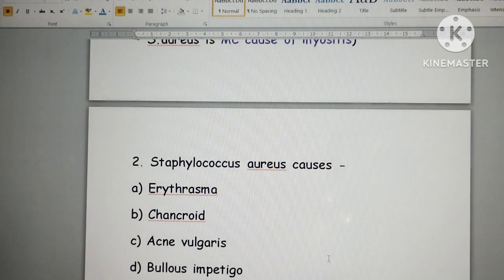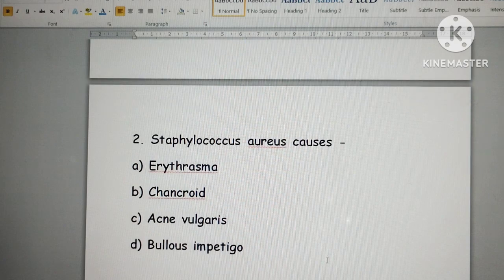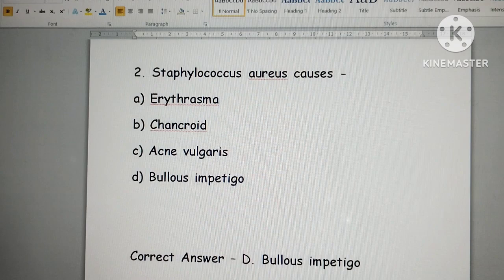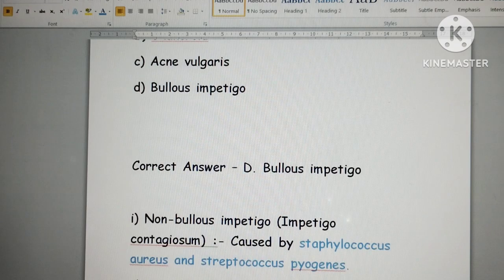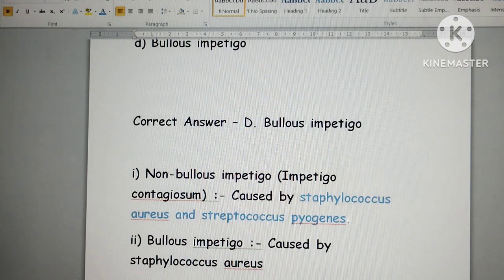Second: Staphylococcus aureus causes. Option A is erythrasma, option B is chancroid, option C is acne vulgaris, and option D is bullous impetigo. As you know, it is bullous impetigo. Just remember there are two types, non-bullous and bullous impetigo.